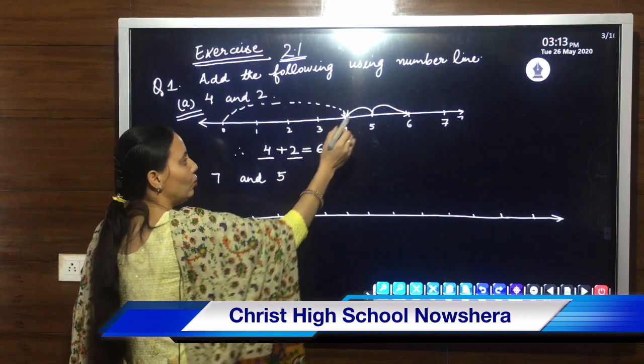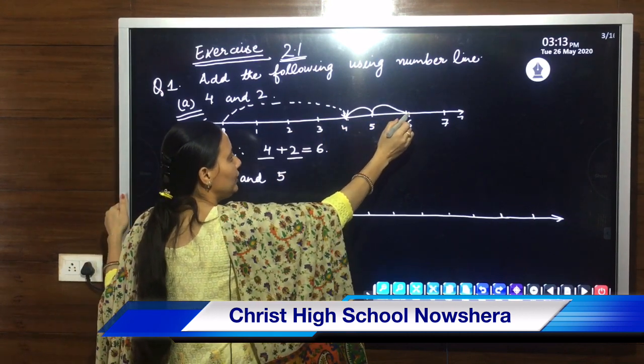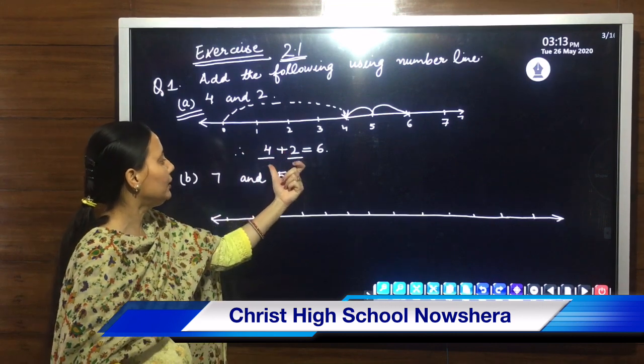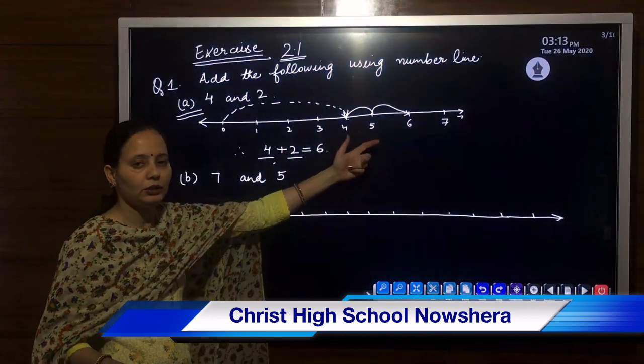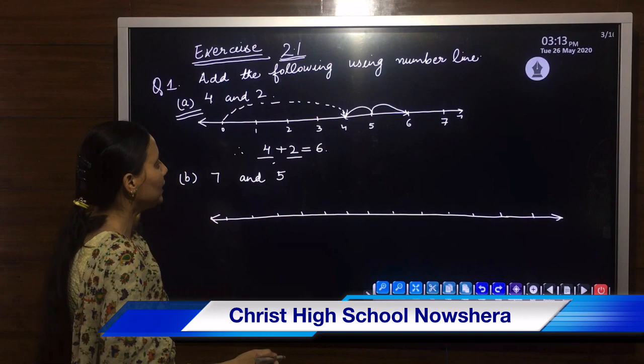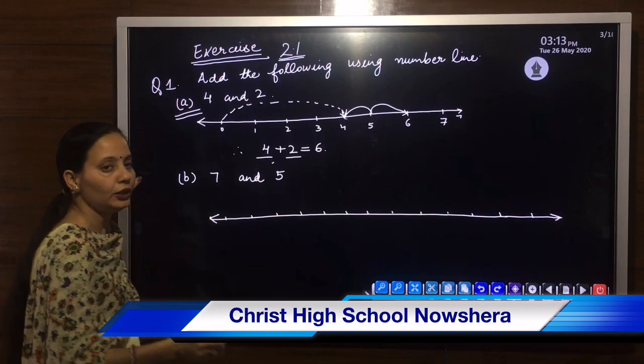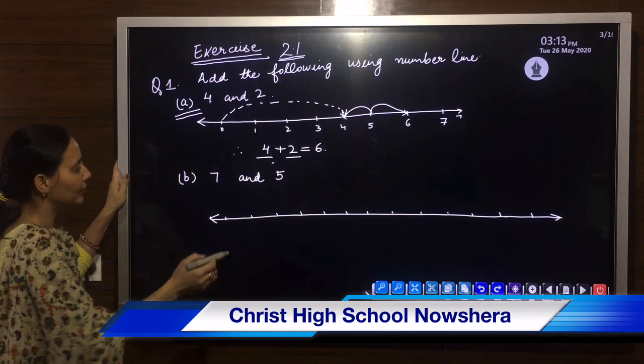That is 2. 1 and 2. We will reach 6. See, this can be shown, that 4 plus 2 is equal to 6. This is how our number line shows how to add two whole numbers.